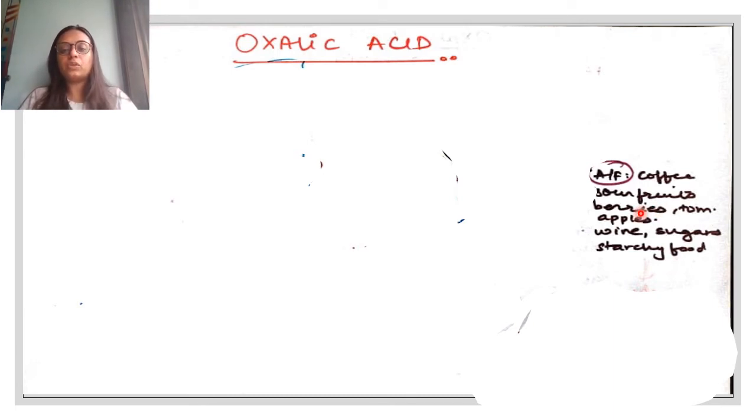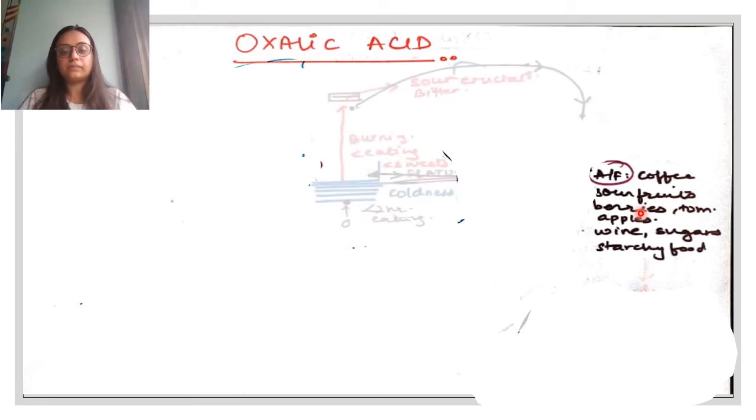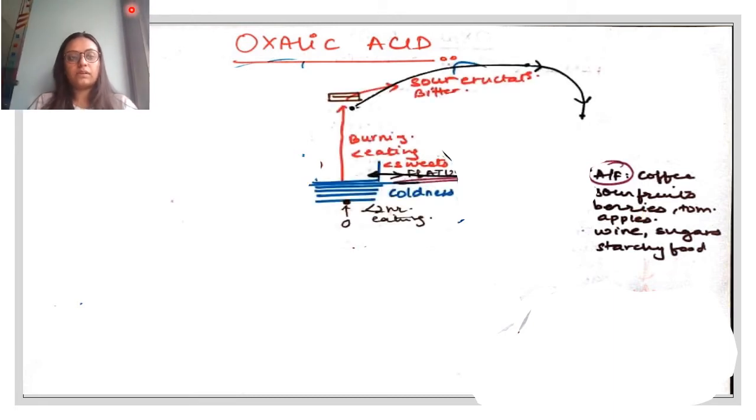Other thing which we know is that oxalic acid has an action on the GIT. So let us first see the GIT of oxalic acid. So this is the navel. Oxalic acid patient will have pain above the navel, which will be worse 2 hours after eating.